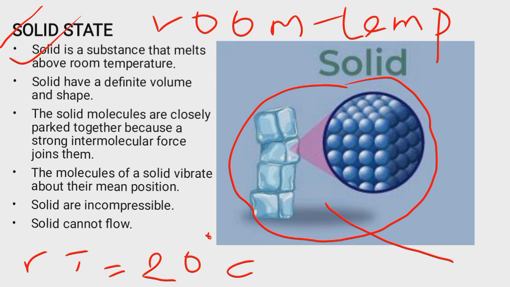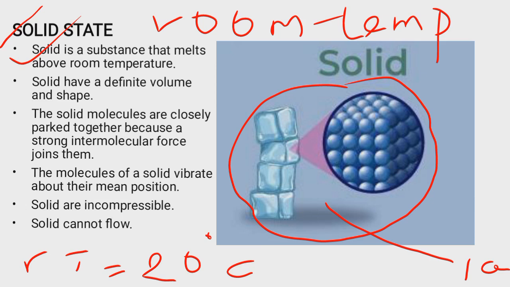The moment you remove ice and you place it in room temperature, which is 20 degrees Celsius, it's going to melt and turn to liquid. So invariably, that is letting us know that ice is not actually a solid. It is rather a liquid that is in solid state under a certain condition, when it's below 0 degrees Celsius.